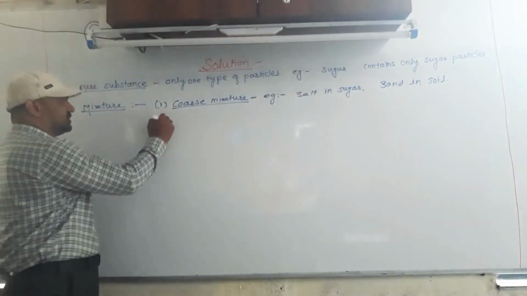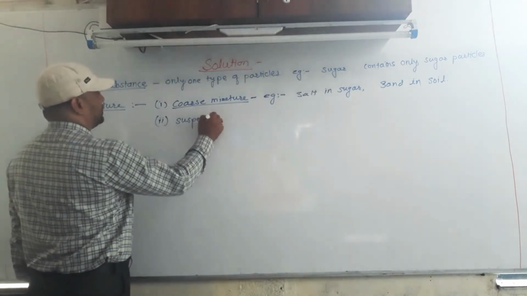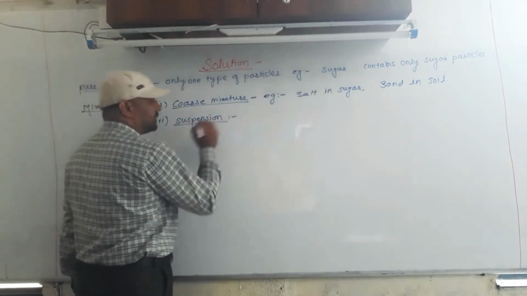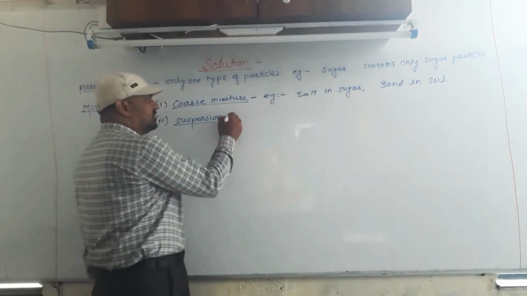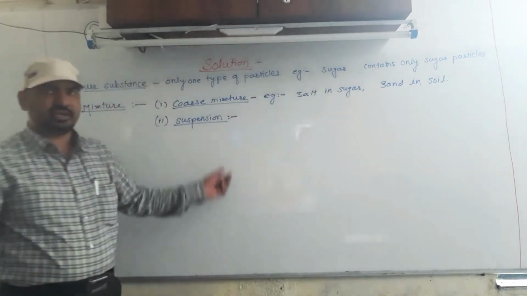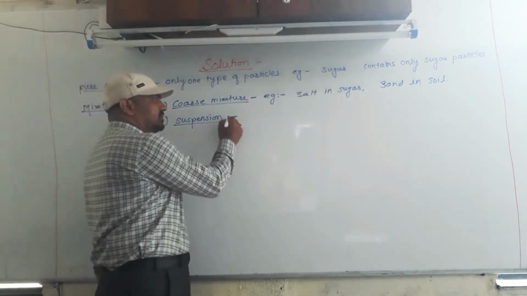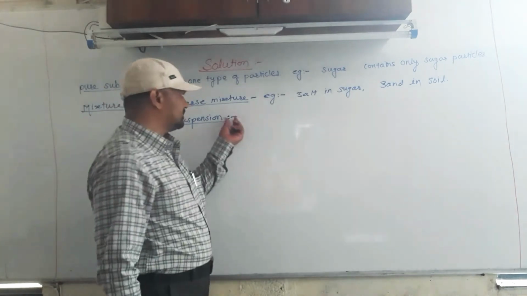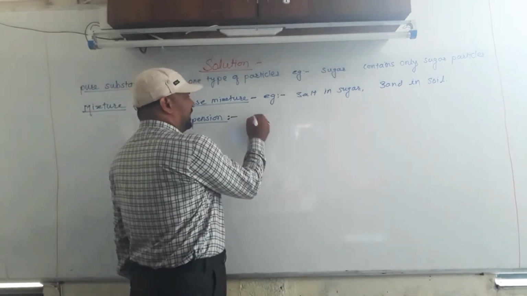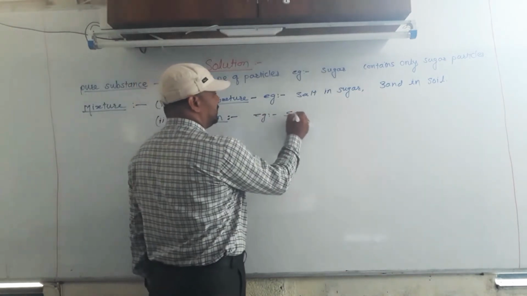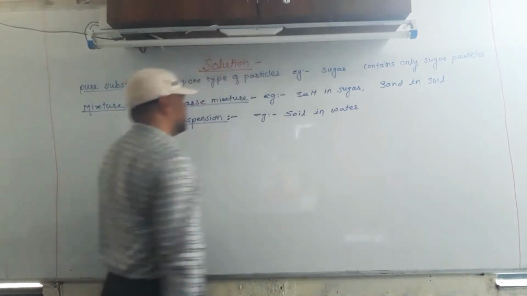Next is the suspension. A suspension is also a mixture in which the particles are easily seen by naked eyes and they can be separated by a simple method of separation like filtration. For example, soil in water is an example of suspension.